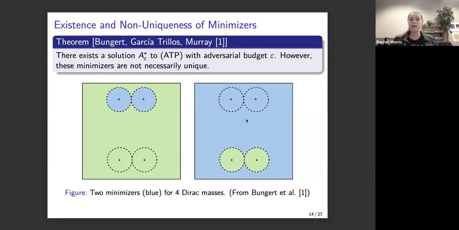and then set everything else as belonging to class 0. On the other hand, we could do the same thing for the 2 points that want to have label 0, where we say A complement is everything in the epsilon ball around these 2 data points, and everything else we assign the label 1. And so, of course, anything in between these 2 sets in terms of inclusion would also be a minimizer of the adversarial training problem. So especially when there is not density everywhere, there's a lot of freedom about what these sets can look like, and the problem can become degenerate.